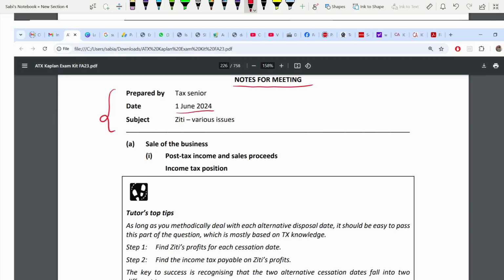Assume today is 1st June 2024. Prepared by whom? Always take yourself as a tax advisor, tax senior, right? Prepared by you. And what is the subject? Ziti. If there are various issues, A, B, C, D, don't write a lengthy subject. Don't write all the requirements, and don't copy paste the entire requirement. You can't do that. It doesn't look nice, doesn't look neat. The subject should be 2 or 3 words. Keep your subject always short. So if there are various issues, you can always write just like this: various issues. Don't write VAT, inheritance, transfer of business, CGT.